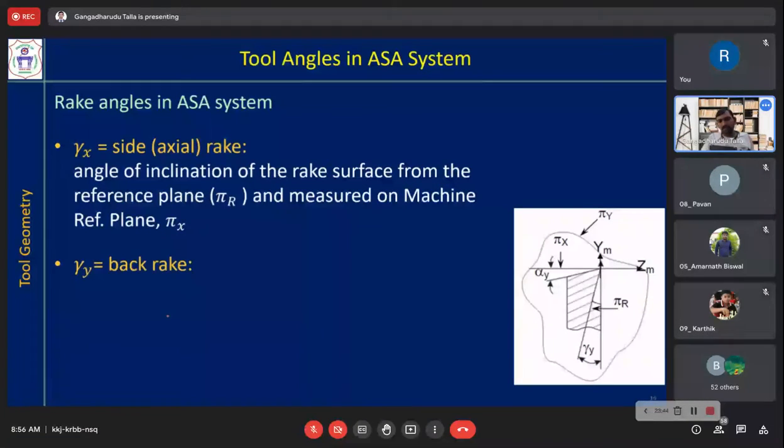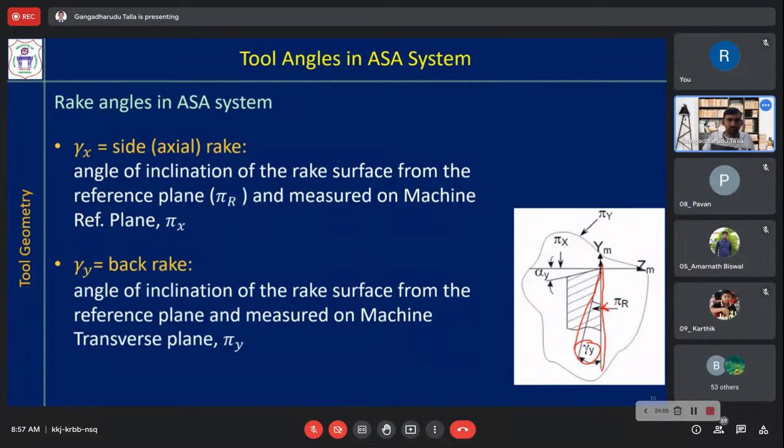Now gamma y is a back rake angle. So this is the rake surface and this is pi. Which plane? This is pi r. Okay, it is here, pi r. So, the angle of inclination of the rake surface from the reference plane. Reference plane means pi r. Okay. So this arrowhead should be here ideally. Measured on the machine transverse plane pi y.